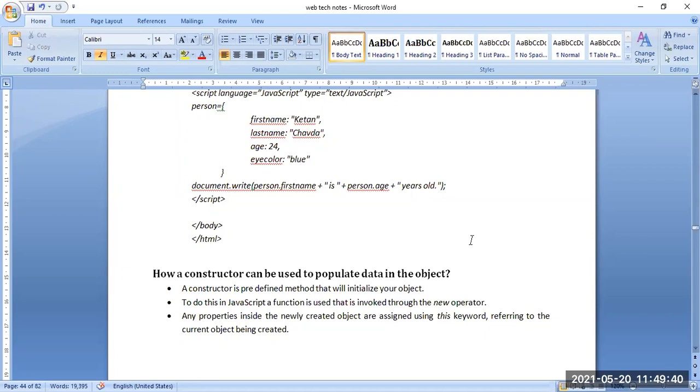And to do this in a JavaScript function, the constructor needs to be invoked through the new operator, and any properties inside this newly created object are assigned using the this keyword, referring to the current object being created. So first of all, the constructor was already present in JavaScript and in object-oriented programming. We need to access it through the new operator, and then call the properties inside that newly created object using the keyword referring to the current object.